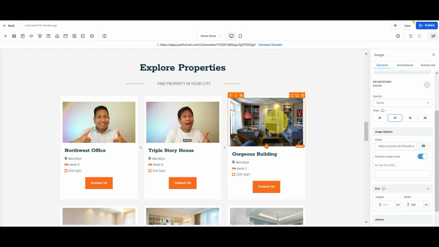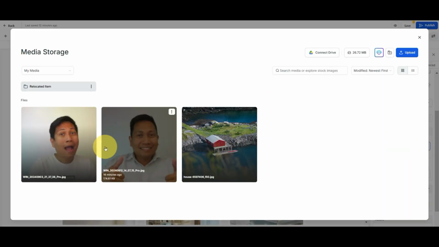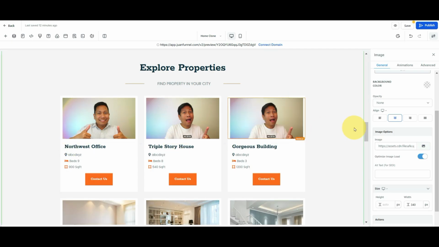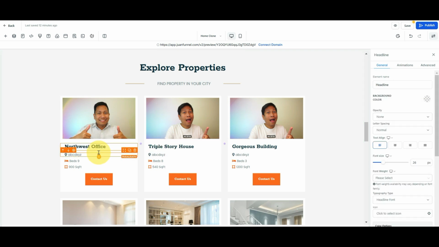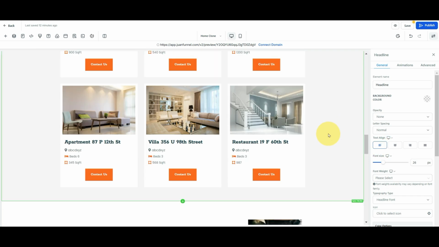Then if you want to change this again, just double click and then click this image icon and it will go to this. Here you go, right? And this is very straightforward. Just change the address. If this is a Northwest office or maybe the location, this is the exact address, the number of bedrooms, and the square size or the lot area.